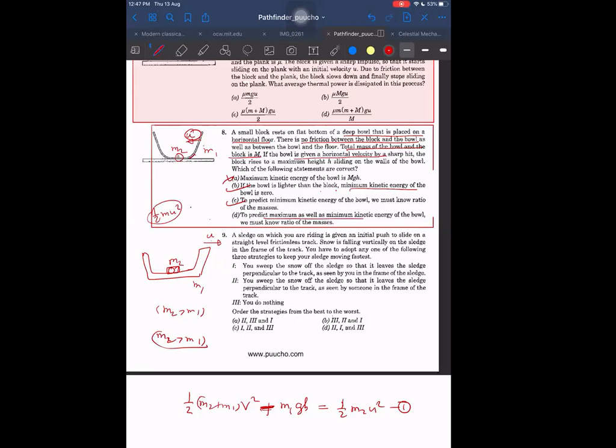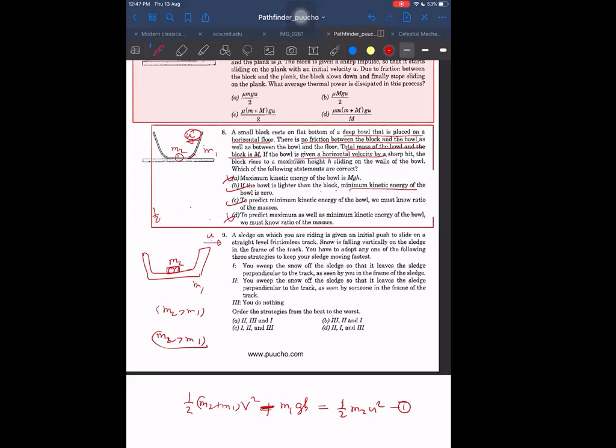To predict maximum kinetic energy of the ball, I don't need to know the ratio of masses. That initial energy itself is the maximum, because at that time it was not giving energy to anything. It was with the ball only. That is its initial maximum energy. So I don't think D will be right. Only B and C, so according to me, the answer should be option B.